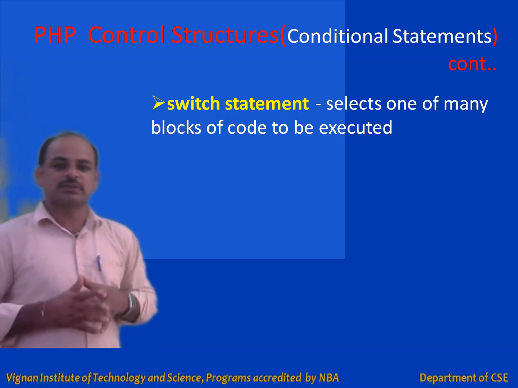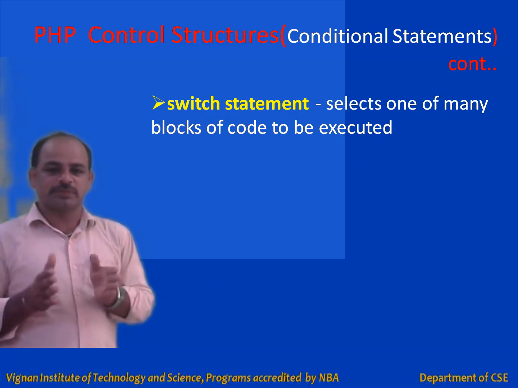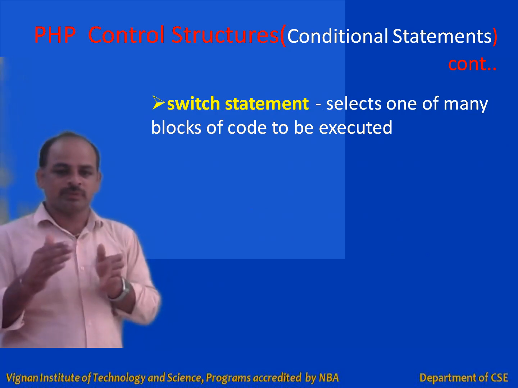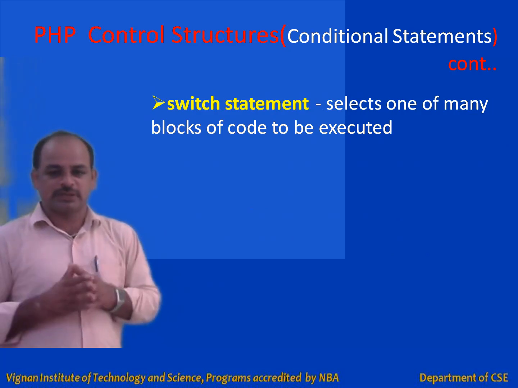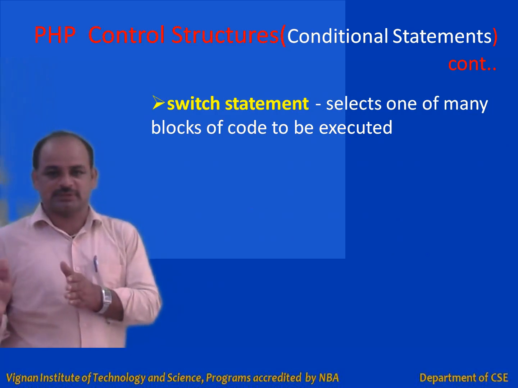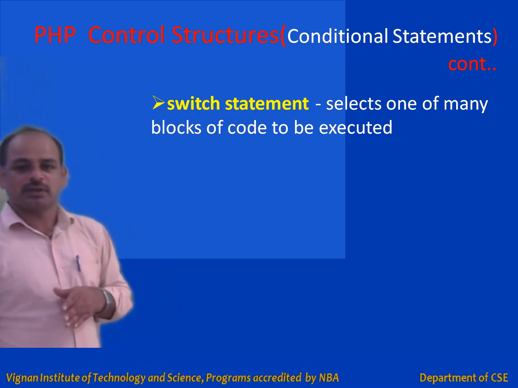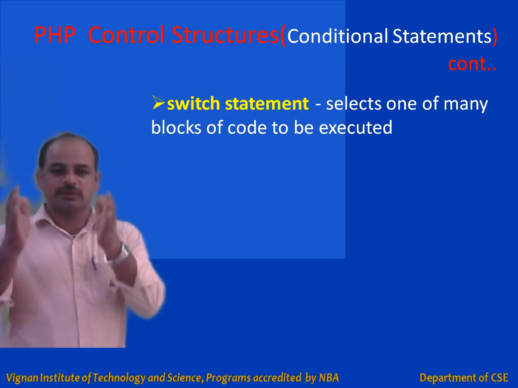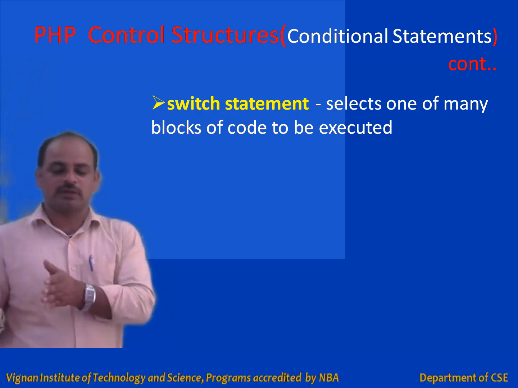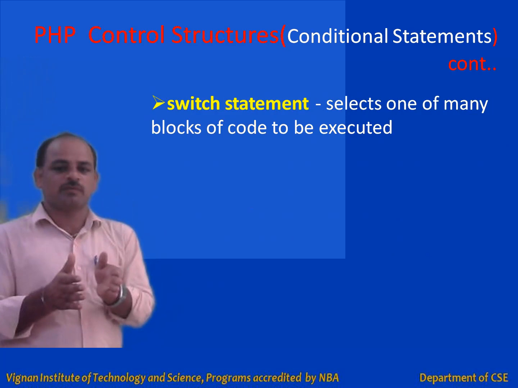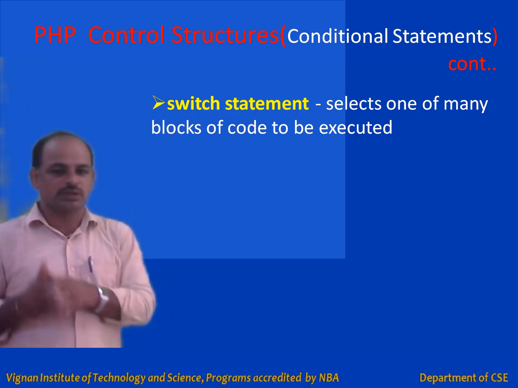Next, another one is the switch statement. The switch statement is an alternative to the else-if statement, because the functionality of both statements is the same, but they differ in syntax, right? Here, it selects one of many blocks of code to be executed. That means if there are many blocks of code, only one block of code will be chosen for execution based on the condition, right?